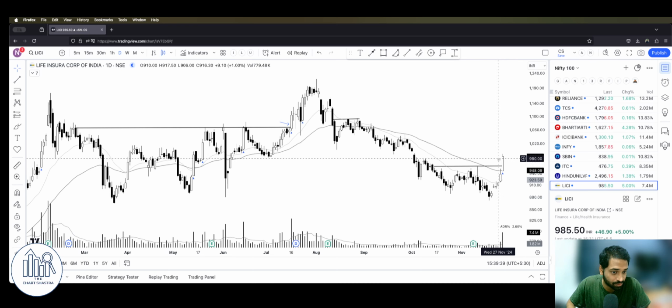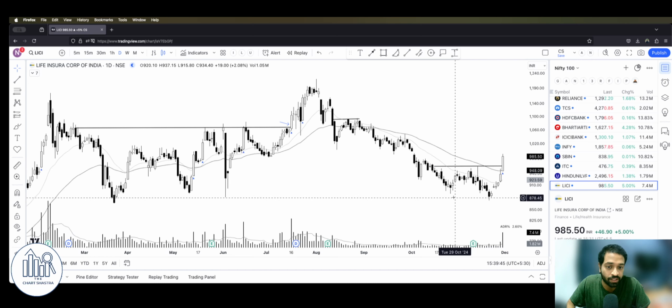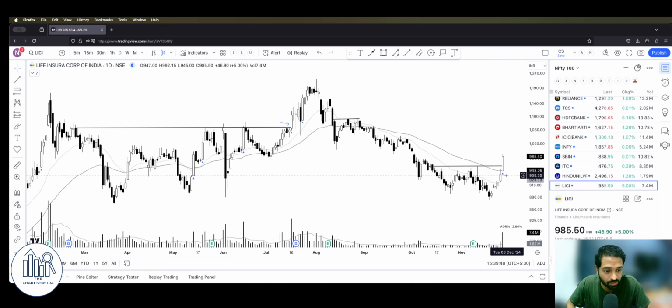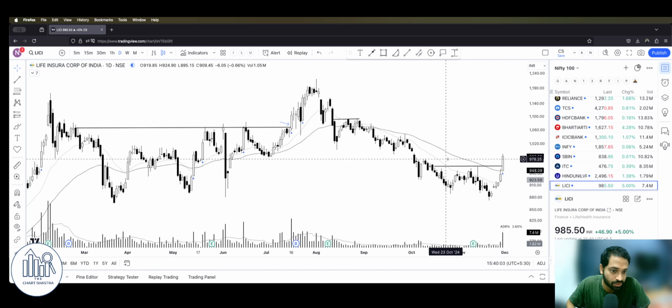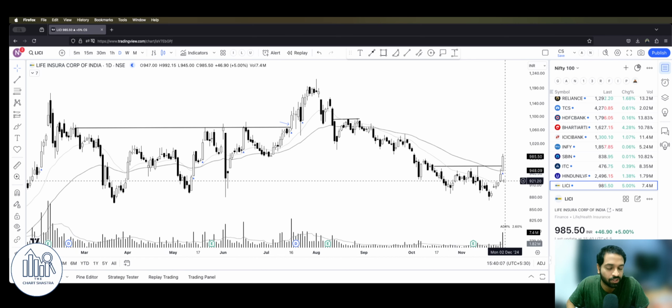See, this is what I was talking about. LIC. This kind of market action is what we needed to confirm that at least the selling has stopped in the stock and the buyers have started. Look at its volume, 7.4 million shares, and the average volume is only 2 million shares. That is almost a 300% increase in volume, that too with very strong price action, right? So it's a very good sign, and it also closed above the 50-day moving average and 21-day moving average.